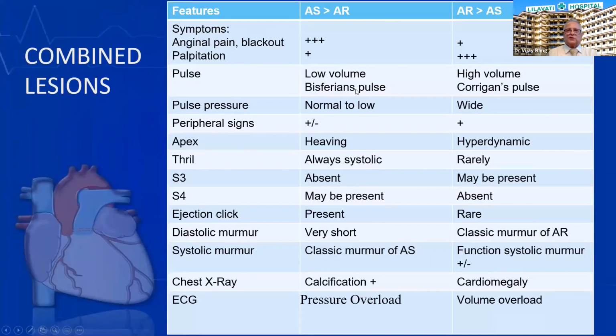Now, AS and AR may be associated in a given patient. So clinical findings of AS will be noted in patients who have a predominant lesion of AS along with AR. And if they have predominant AR, then predominant signs of AR will be noted.